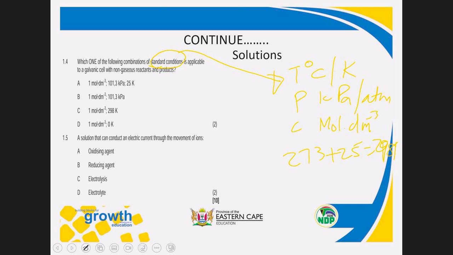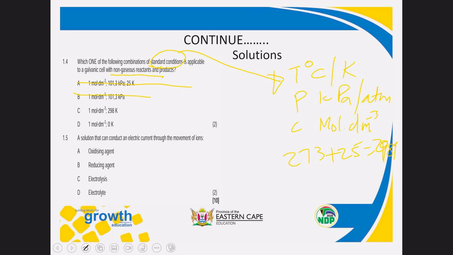So in this case, we're going to use the elimination method. Since the question says the non-gaseous reactant, we will remove any option with pressure. So A has pressure, out. B has pressure, out. So we are left with C and D. Then we know that the temperature in kelvins is 298, and the temperature in degrees Celsius is 25.